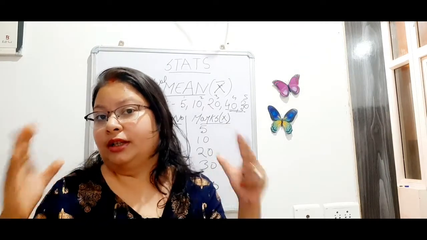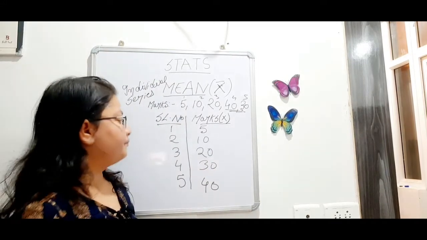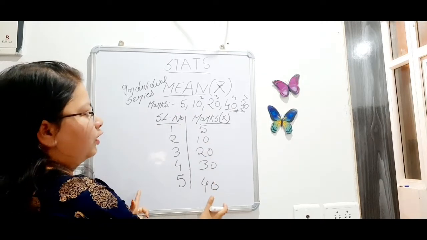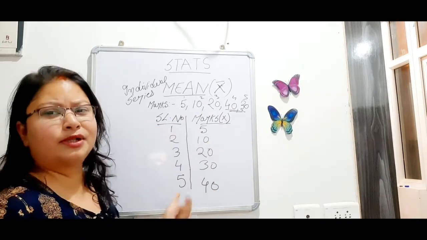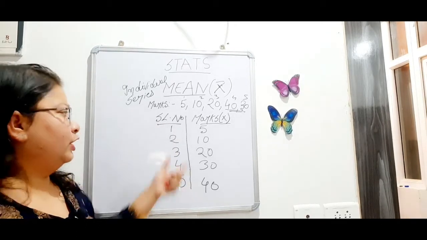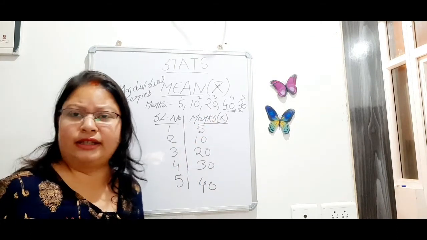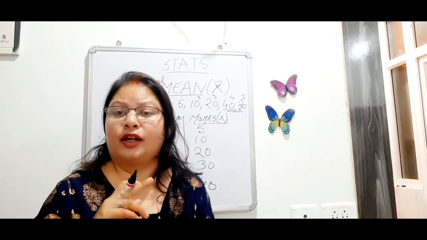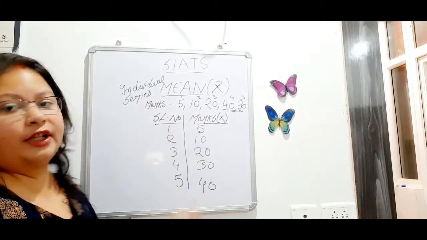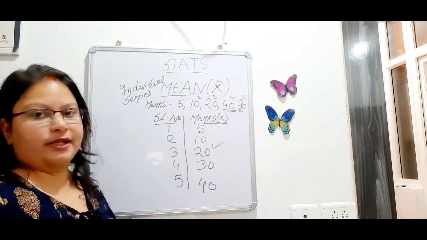that how individual series data are arranged in a table or schedule. Okay, so we have arranged this. This is a complete format of individual series where serial numbers or like ABCD. Here there can be anything, and not only marks can be given in the question, it can be anything, like height, pocket money, income, expenditure, anything. Okay, I'm just giving a particular example. So this is individual series.